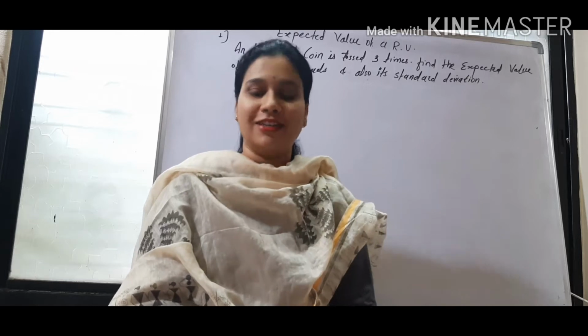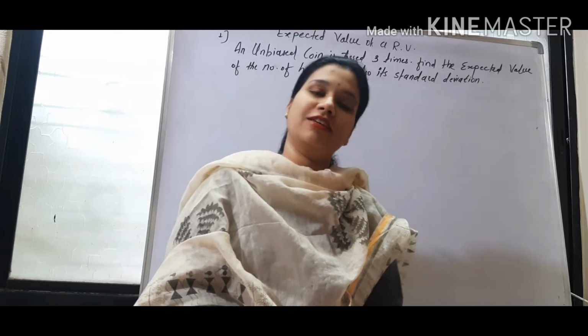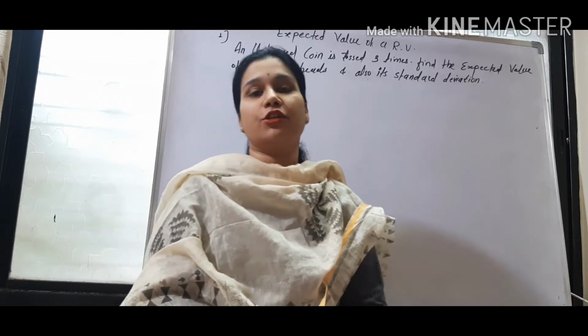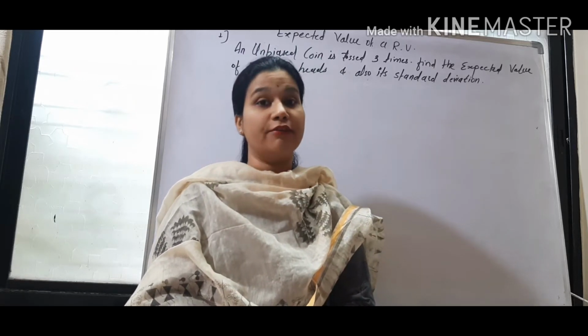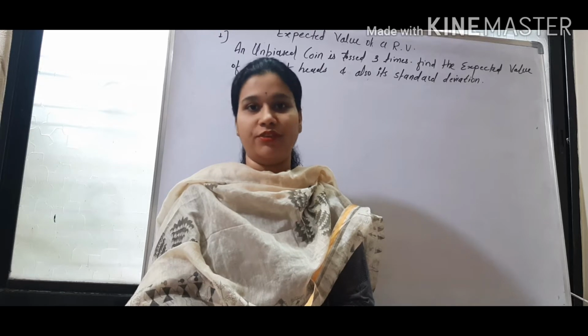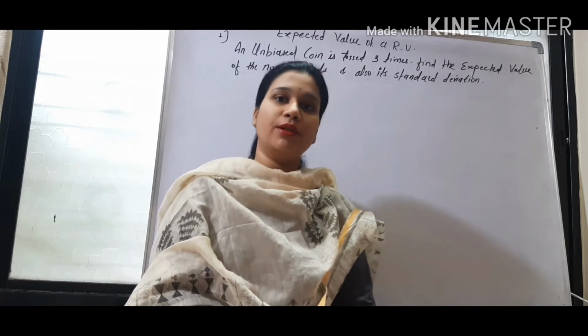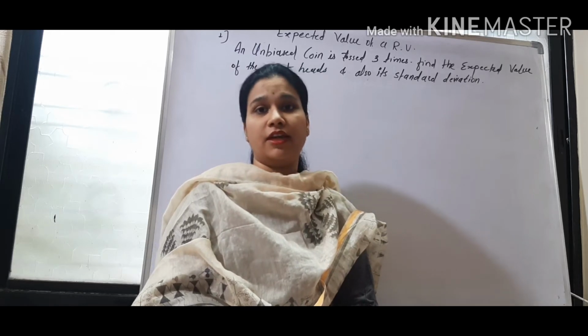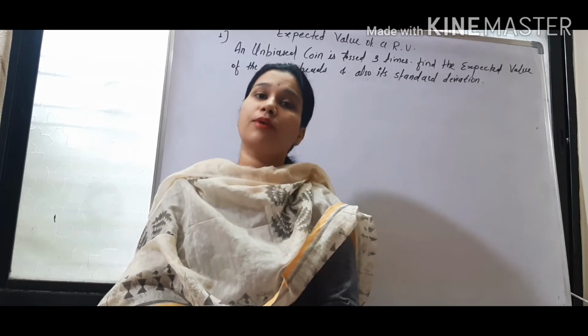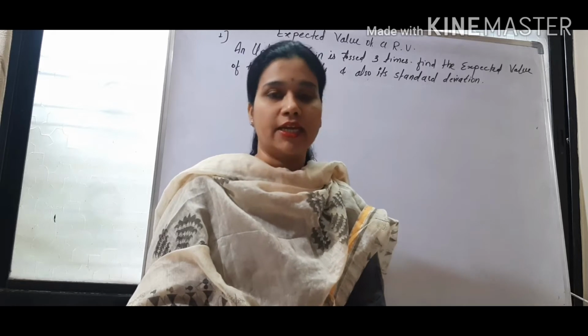Okay. Now today we'll start some questions related to the topic we saw in the last lecture. The topic was random variable and its probability distribution. We saw what a random variable is and what its probability distribution is. After that we saw two types of probability distribution, discrete and continuous.